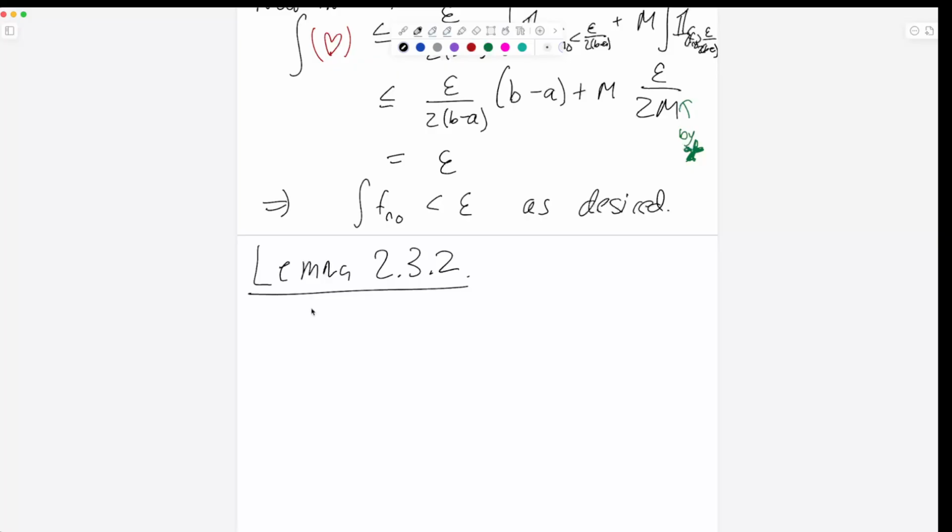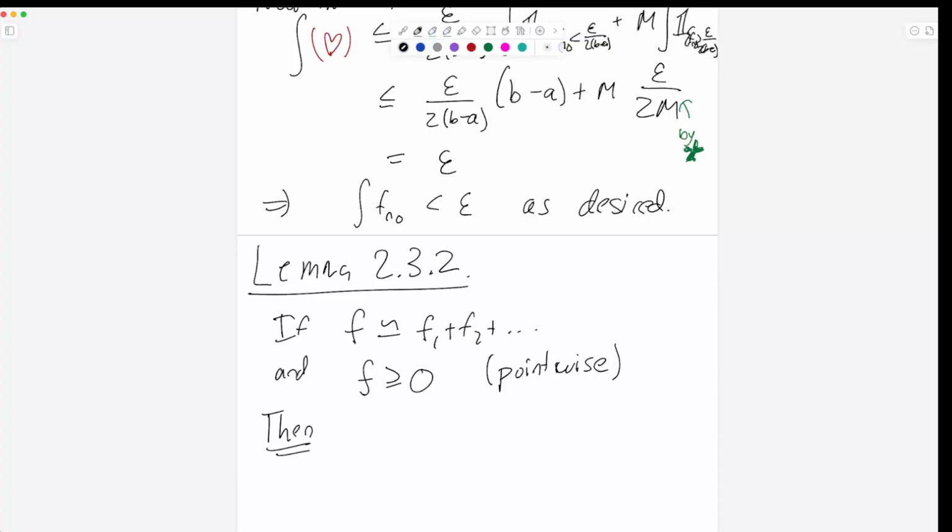Okay, all right. So the theorem says if f is equal to f1 plus f2 plus dot dot dot, and f is greater than or equal to 0 pointwise, so it's greater than 0 for every single value, then the infinite sum, the sum from k equals 1 to infinity of the integral of the fk is also greater than or equal to 0. So these are step functions over here, step functions. So this is the thing that we were doing.